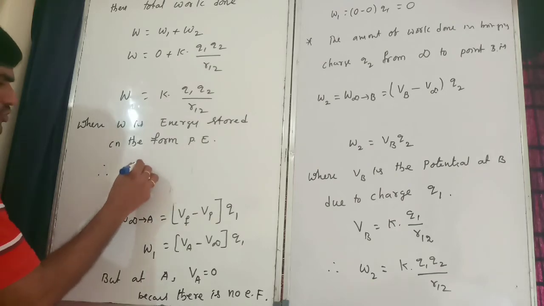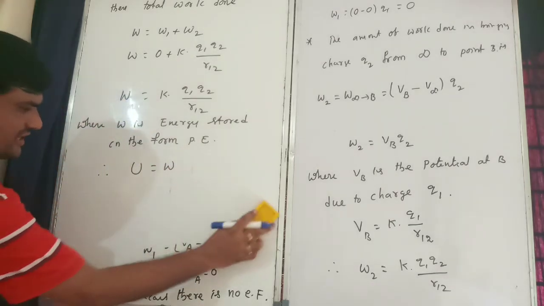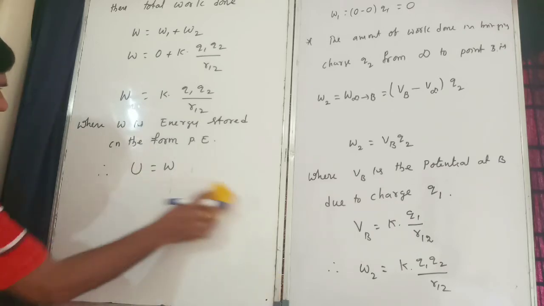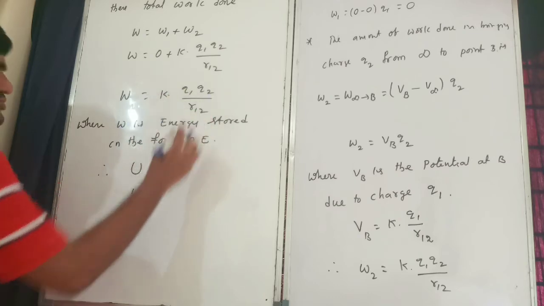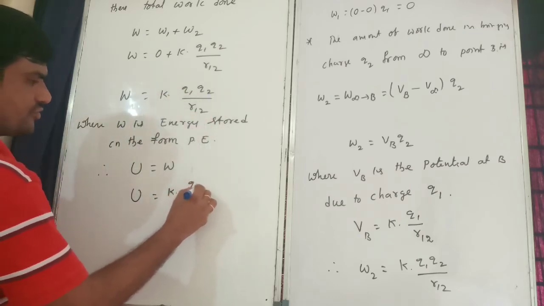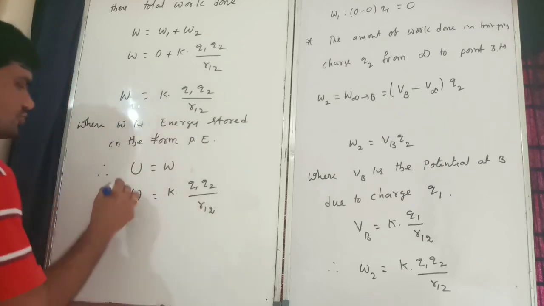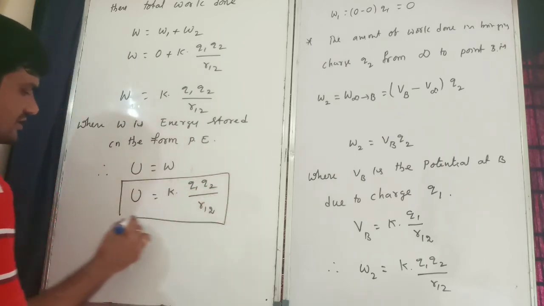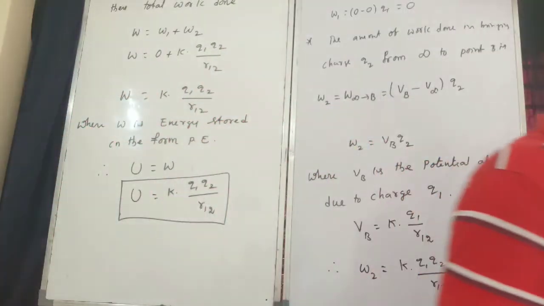Therefore U is equal to W. Remember always, U is equal to W. So U is equal to K into Q1 Q2 by R12. This is our expression.